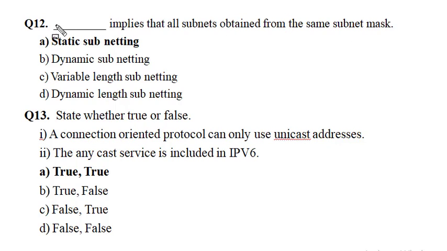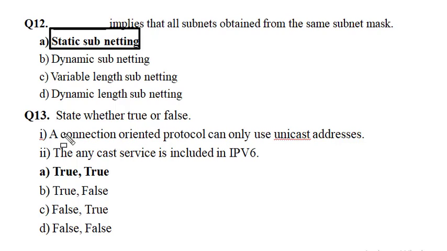The correct answer is static subnetting. Static subnetting is used when the requirement is the same number of hosts in each subnet for the institution. The same subnet mask can be used to find the subnet ID of each subnet. It is usually used to divide large networks into smaller parts.